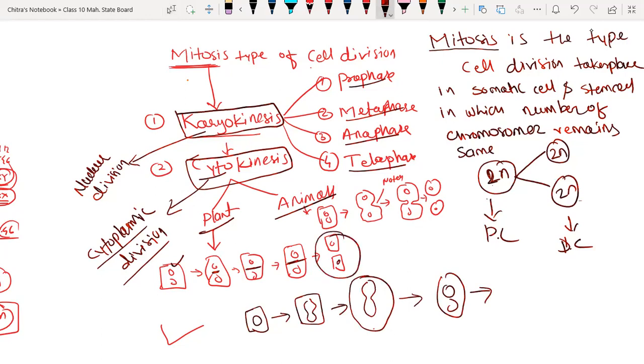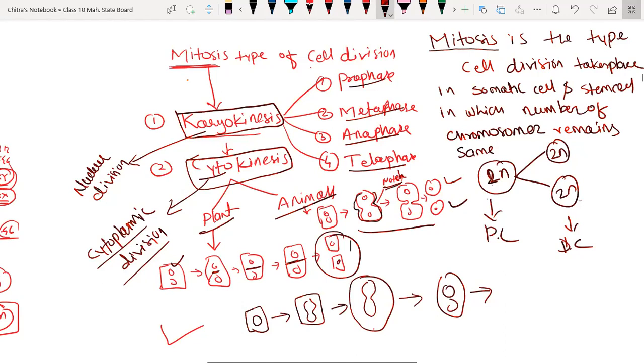But in the case of animals, instead of an intercellular septum, a notch is formed, N-O-T-C-H. Notch means the cell at the center becomes a little deeper. That deepened part becomes more deep, and finally the cytoplasm divides into two parts, hence two cells are formed. This takes place in animals. Now we are going to understand complete mitosis in detail. This is only the overview of mitosis.